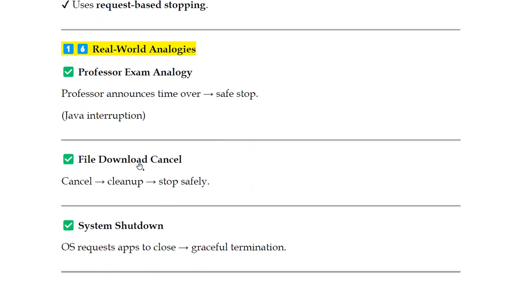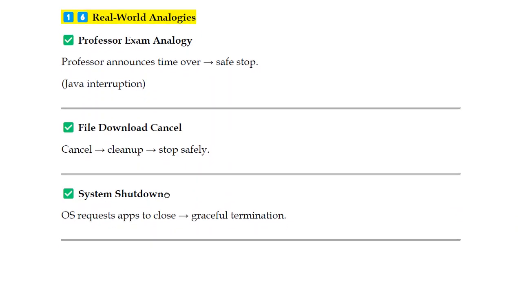Another example: file download cancel. You are not directly canceling the file. After cancel, it cleans up and stops safely. Am I right? The file is in an execution state, so first it will pause, and then clear and cancel that file downloading option.